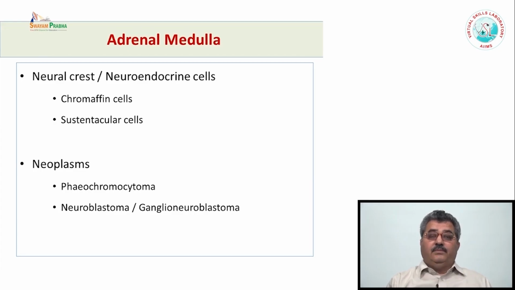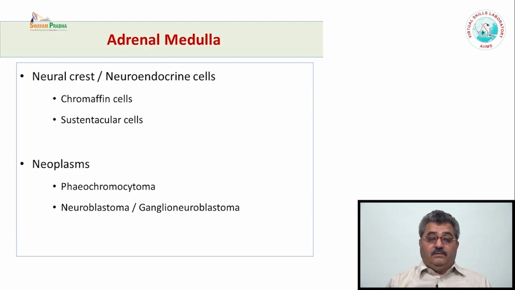The other important component of the adrenal gland is the adrenal medulla. It is supposed to be derived from the neural crest or the neuroendocrine cells. It has two types of cells. One is the chromaffin cells and the other is the sustentacular cells. The sustentacular cells are the supportive cells, whereas the chromaffin cells are functional, they produce catecholamines.